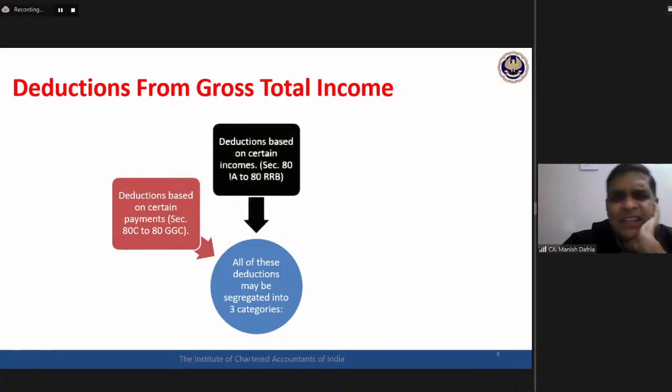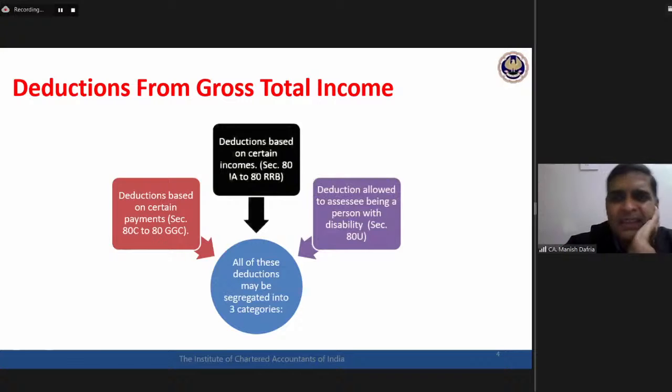So the first set of deduction is based on payment, 80C to 80GGC. The second set of deductions is based on certain income, 80IA to 80RRB. And then the third one is a single section, which is a deduction based on the assessee itself. If the assessee is a person with disability, then that deduction under section 80U is available to that particular assessee. So this is our first basic idea.